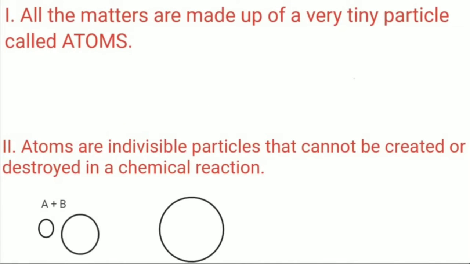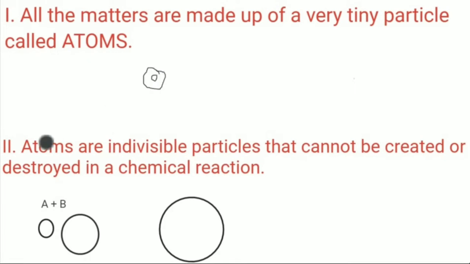This is the first postulate of John Dalton. Here it is: all matter is made up of very tiny particles called atoms. We know earlier that an atom is the smallest or indivisible particle in a molecule or matter. This was earlier said by Maharishi Kanad, and now it is also said by John Dalton. So this is his first postulate.